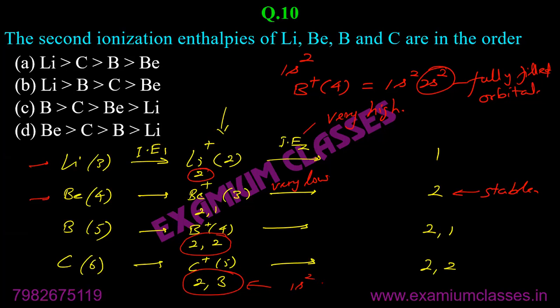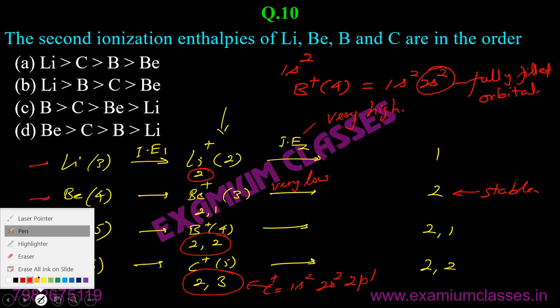Carbon plus, 5 electrons, has 1s2, 2s2, 2p1. So that's why carbon will require less energy. Boron will require more energy than carbon for second ionization.